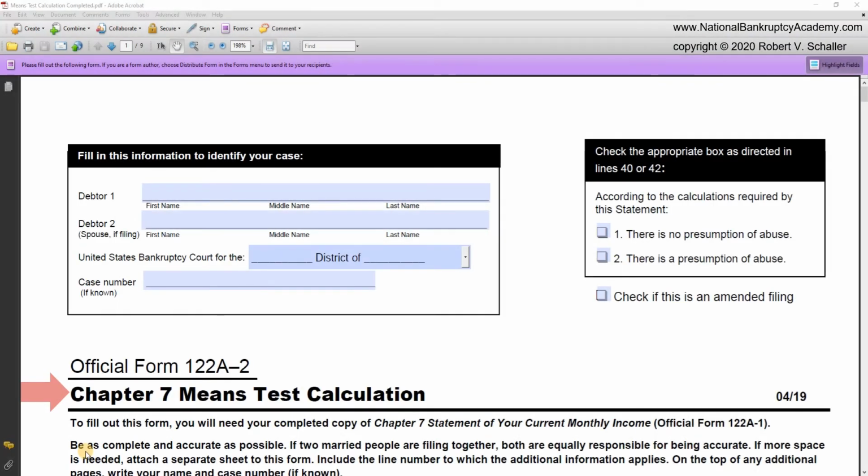Now let's analyze the means test calculation form. At the very top of the form is the familiar box. This is the fill in this information box. And we know that we need to include the debtor's name, the debtor's spouse, and the United States bankruptcy court in which the petition was filed.